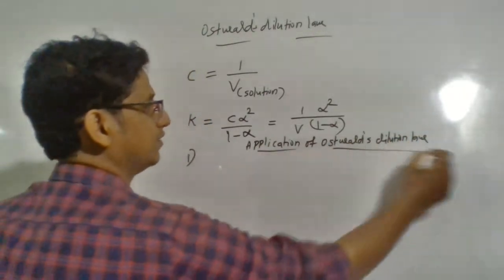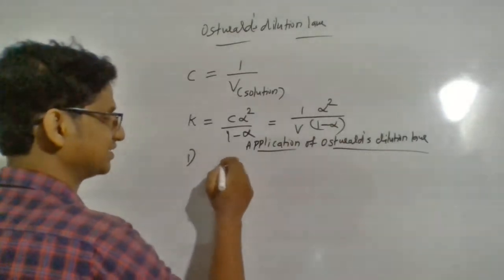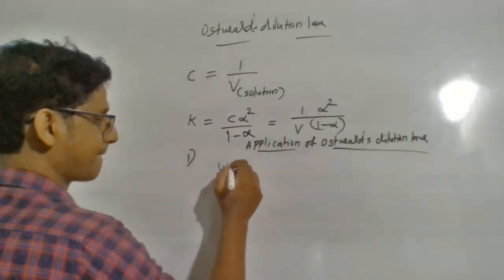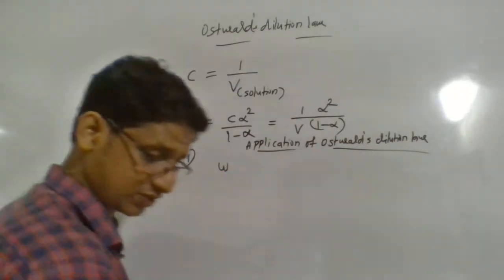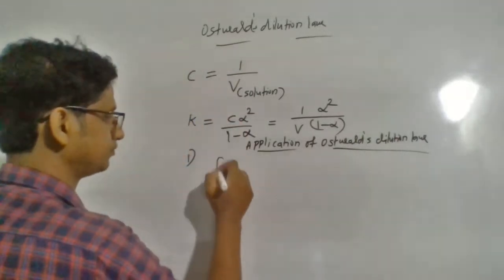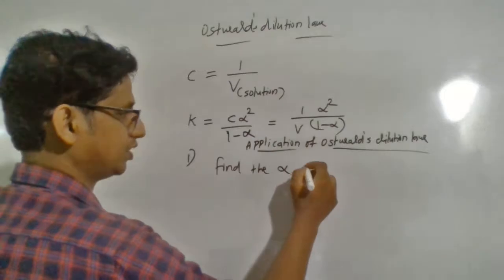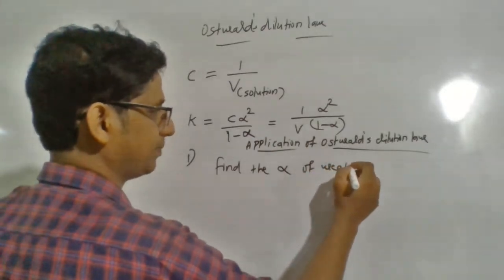First application: you can find the degree of dissociation, that is α, or the degree of ionization, of weak acids and weak bases.